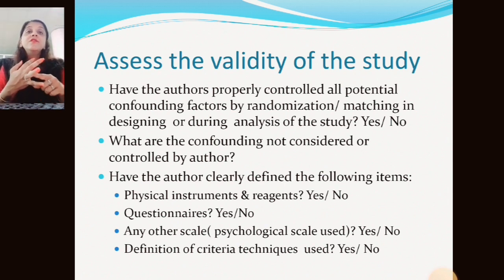Next is which type of items we are using. We may be using some physical instruments for the study, or some subjective assessment like a questionnaire, or a scale like the visual analogue scale or a psychological scale. What are the criteria or techniques we are using for the particular study, and whether we have defined those techniques properly or not, is very much important.